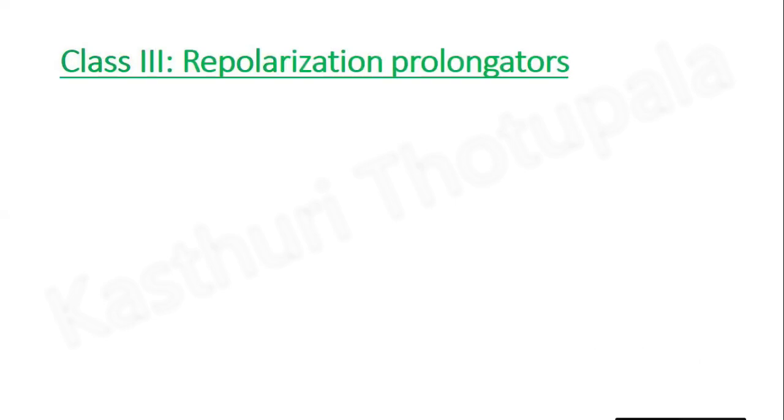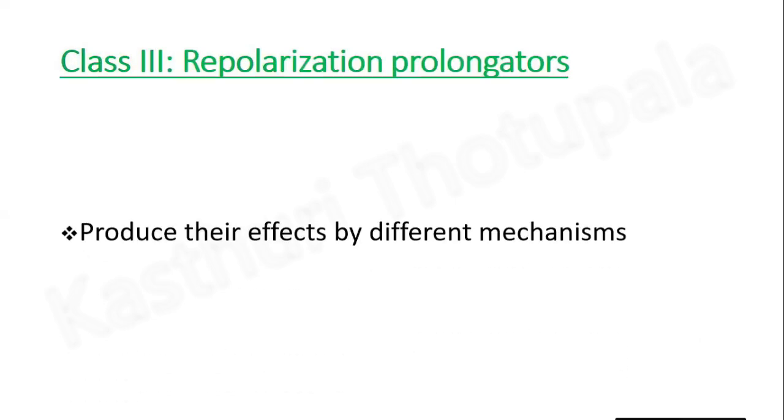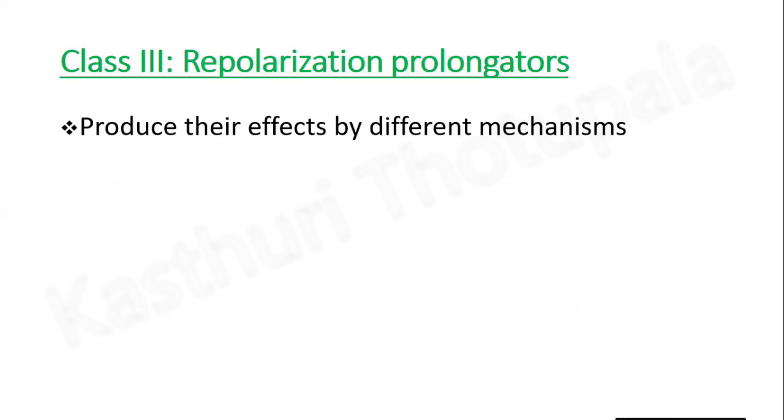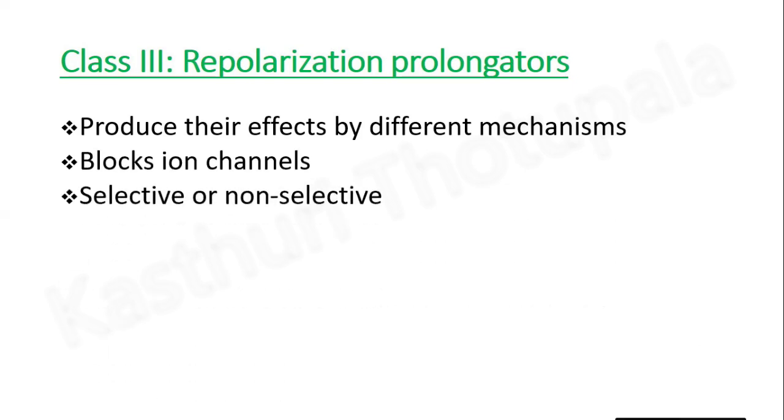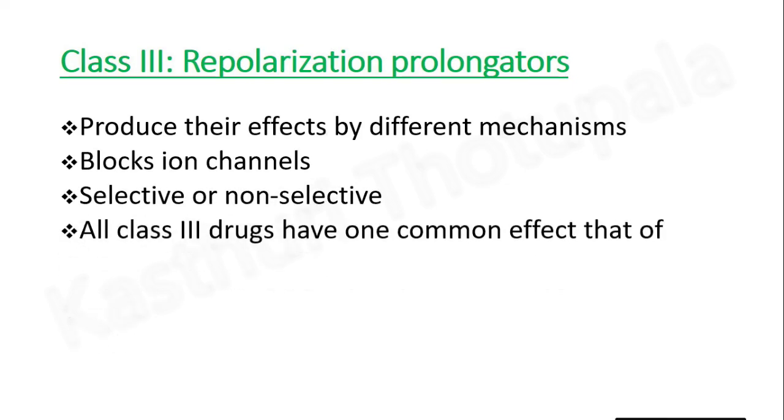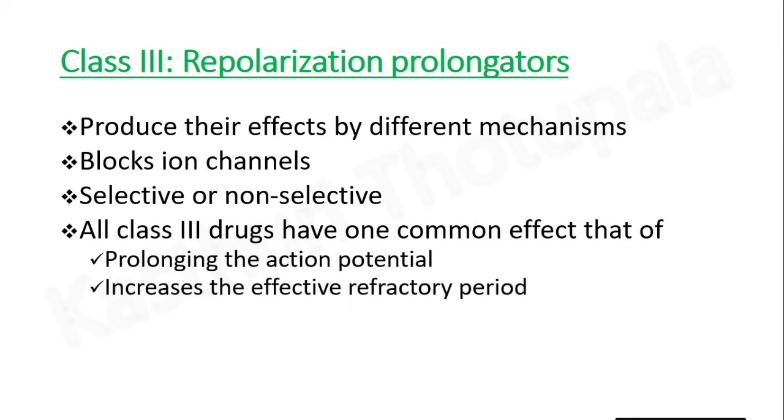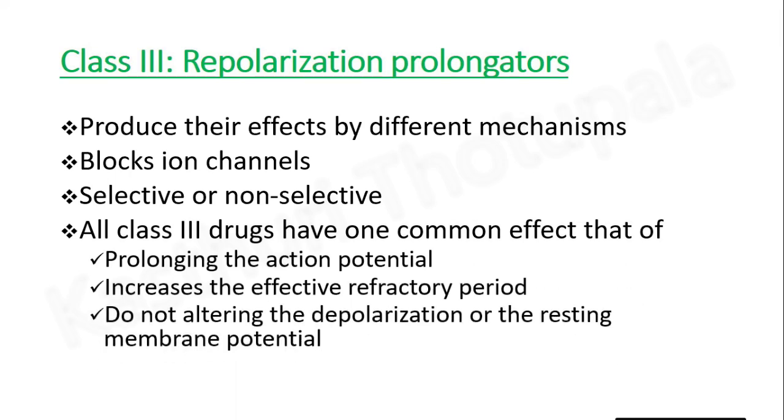Next, the antiarrhythmic medicine class is repolarization prolongators. Repolarization prolongators produce their effects by different mechanisms. They block ion channels and may be selective or non-selective blockers. All class 3 drugs have one common effect: prolonging the action potential and increasing the effective refractory period, without altering the depolarization or the resting membrane potential.